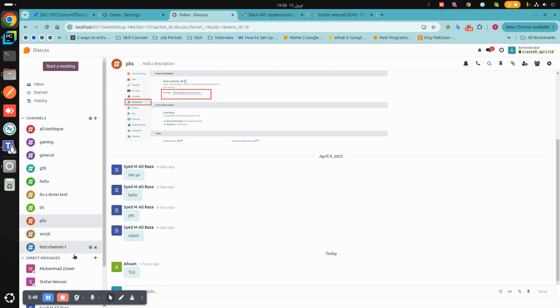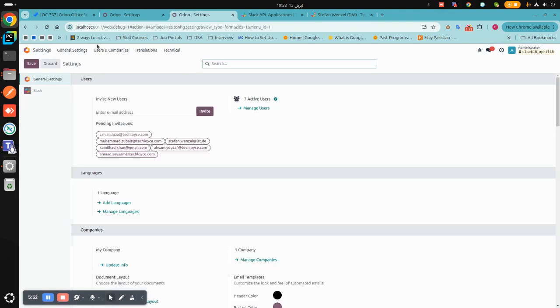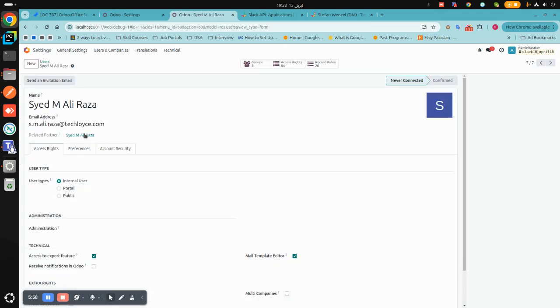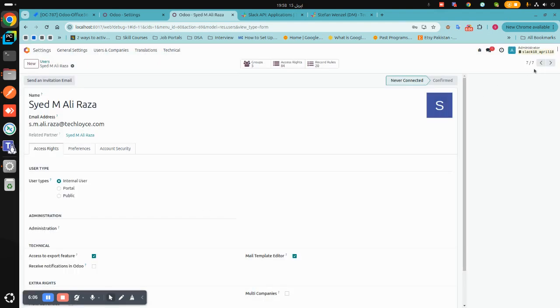Now I will send a message from Odoo, and you can see that the message will be posted on Slack. Logging out to a user.